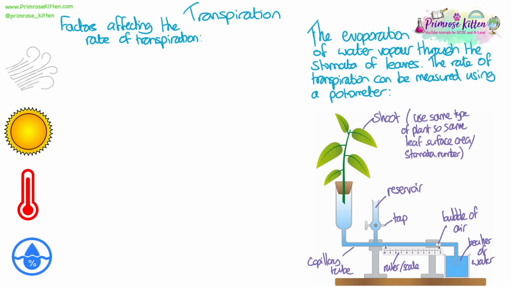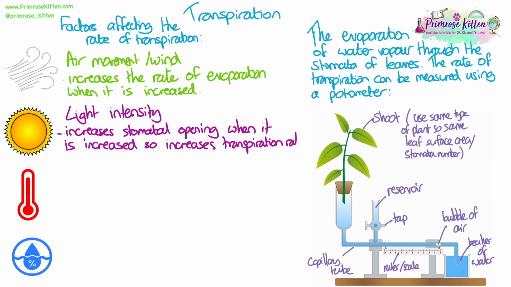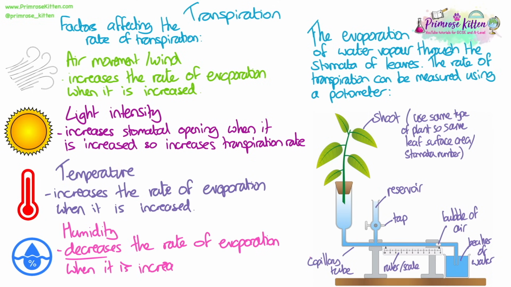You need to be able to explain how different factors can affect the rate of transpiration. Air movement or wind, if this is increased, it will increase the rate of evaporation of water, so therefore increase the transpiration rate. Light intensity, if this is increased, more stomata will open, so therefore this increases the transpiration rate. Temperature, if this increases, then the rate of evaporation is increased. Humidity, this is the only one that does the opposite, and transpiration will decrease as humidity increases because it decreases the rate of evaporation.